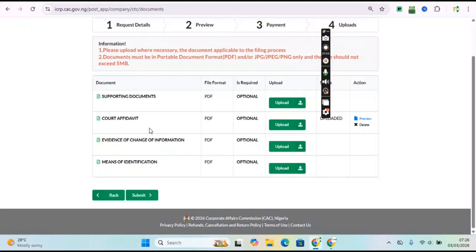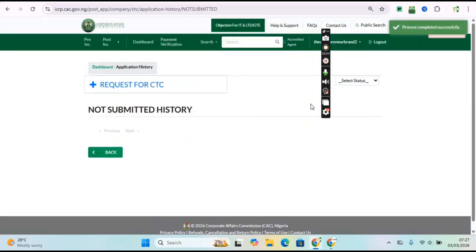That is the court affidavit. It is showing optional here, but it is compulsory that you include your court affidavit, or else your retrieval will not go through. After that, you click on submit, and the process has been completed successfully, just as it is showing here. And that's how you can retrieve your MEMAT.